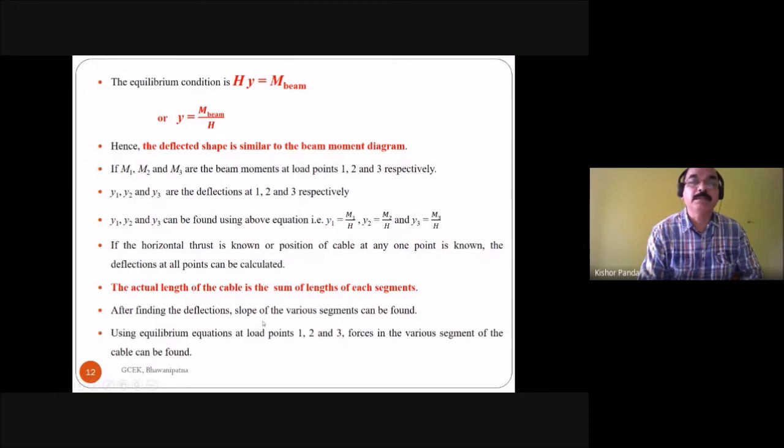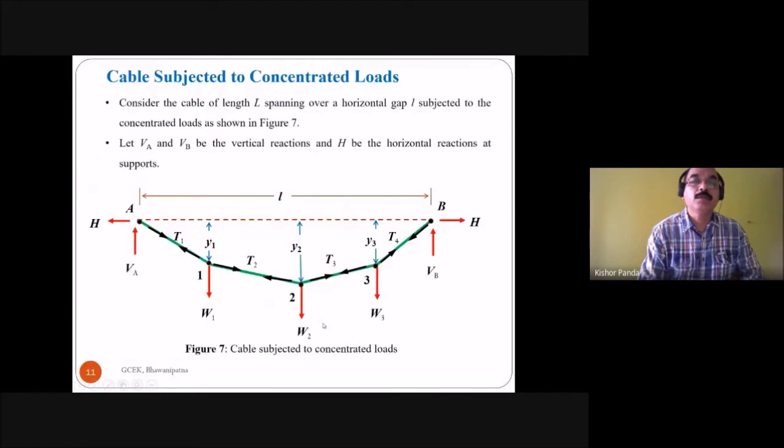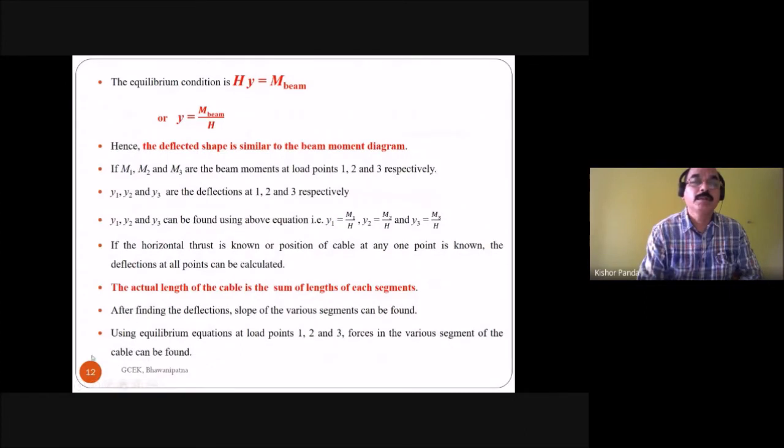After finding the deflections, the slopes of the various segments can be found. So after knowing the deflection at each point, you can find the slope of the cable at that point.